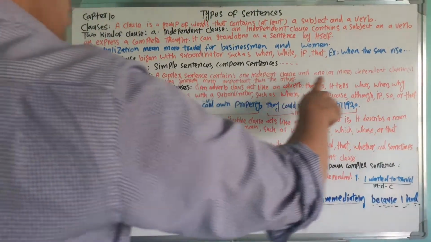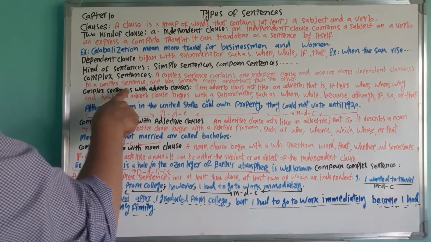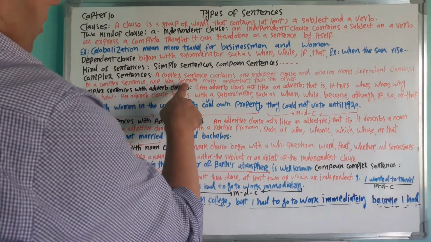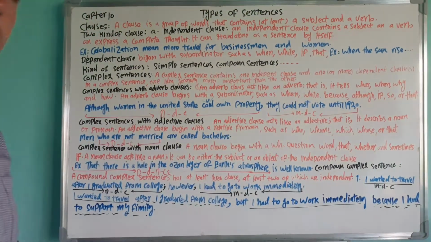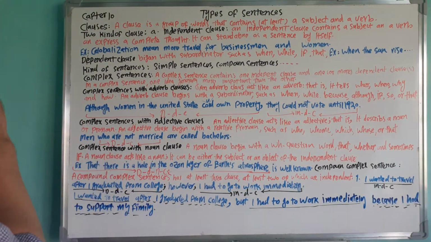One independent clause, one or more dependent clauses.